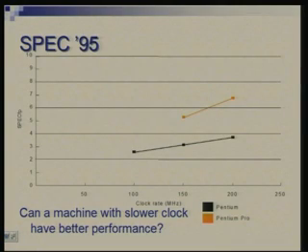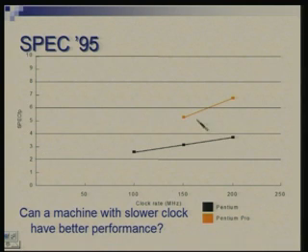In this diagram, the question being asked is, can a machine with a slower clock have better performance? Again a simple question. The same two machines, Pentium and Pentium Pro, the same 3 points. The benchmark we have taken is SPECfp, that means for floating point performance.